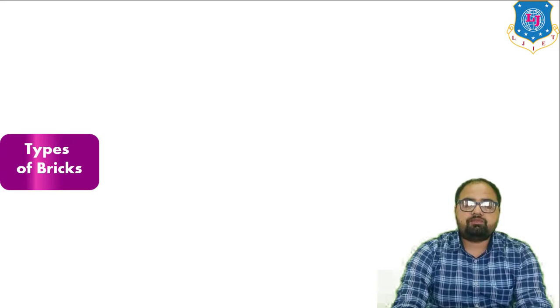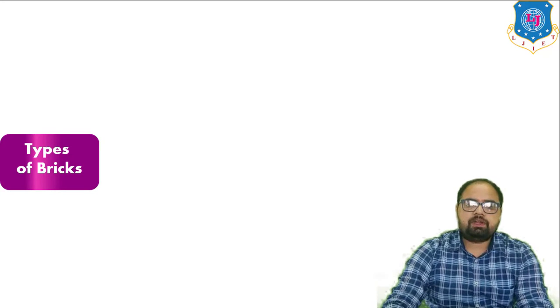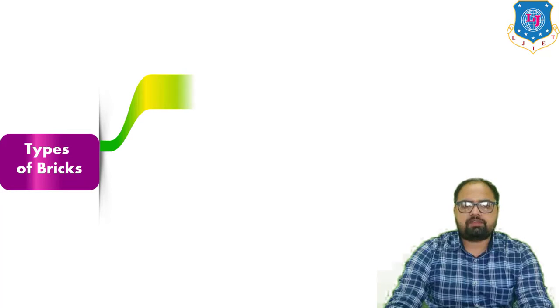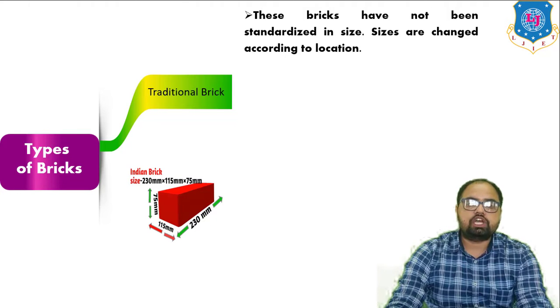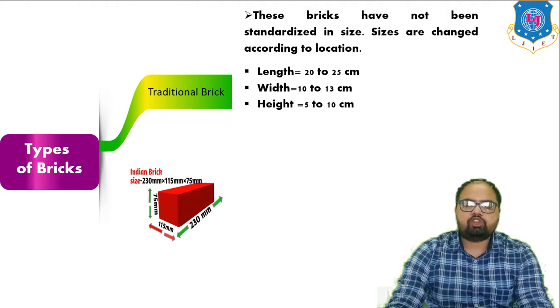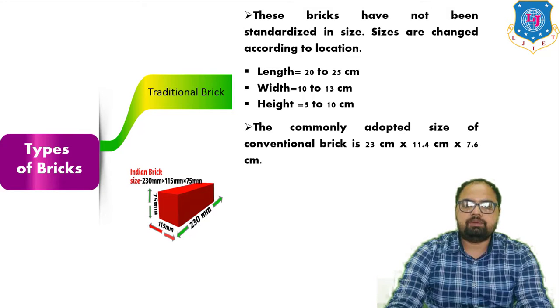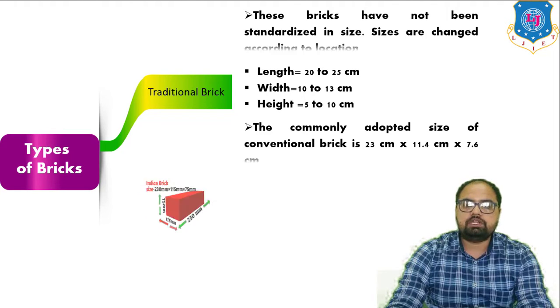Next topic is different types of bricks. There are mainly two types of bricks. First is the traditional brick, and second is the modular brick. Let's discuss traditional bricks. These bricks have not been standardized in size, and sizes change according to the location. The length is between 20 to 25 centimeter, width is 10 to 13 centimeter, and height is between 5 to 10 centimeter. The commonly adopted size of this conventional brick is 23 cross 11.4 cross 7.6 centimeter.